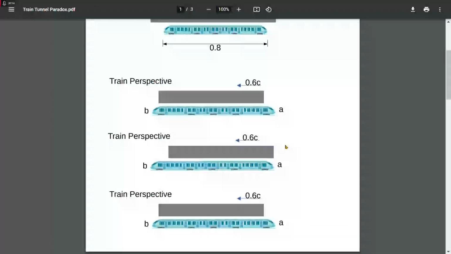Now, it's very important to fully grasp that we are going to have 2 different observers on the train, not just one. We're going to have observer A, who's at the front of the train. We're going to have observer B at the back of the train. It's with the fact that you have 2 different observers that we can actually see what is going on.